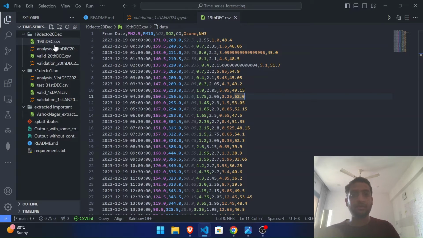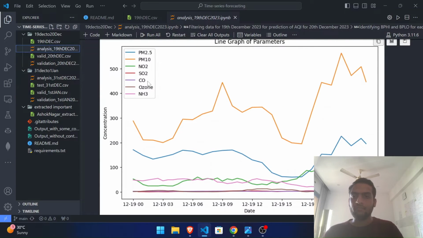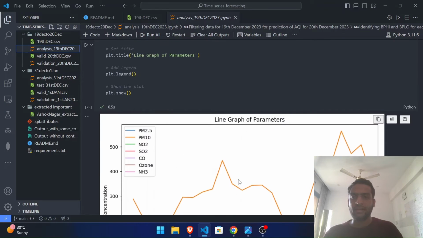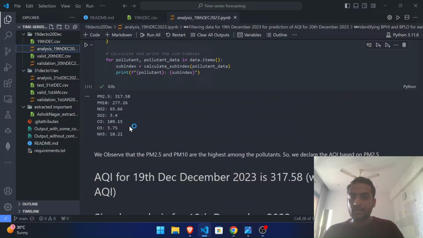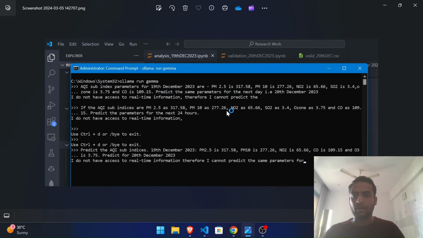And we also analyzed for different dates like 19th December and 20th December. Again, we calculated the same thing. We have a look at the graph. Again, we observed that these 6 parameters were contributing to the most of the AQI index. We calculated this average. For this, when we ran the Gemma model, it was showing hallucination. This is because the machine is not yet capable enough. But rest assured that the zero shot prompting can be easily done on TimeLLM and TimeGPT models, which will be able to run on higher end machines.